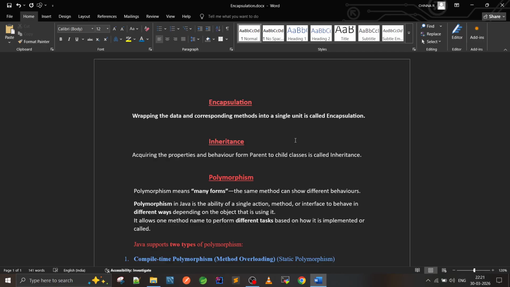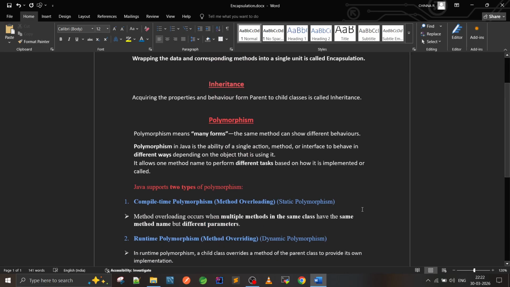Encapsulation: wrapping the data and corresponding methods into a single unit is called encapsulation. Inheritance: acquiring the properties and behavior from parent to child classes is called inheritance. Polymorphism means many forms, that is, the same method name can show different behavior.